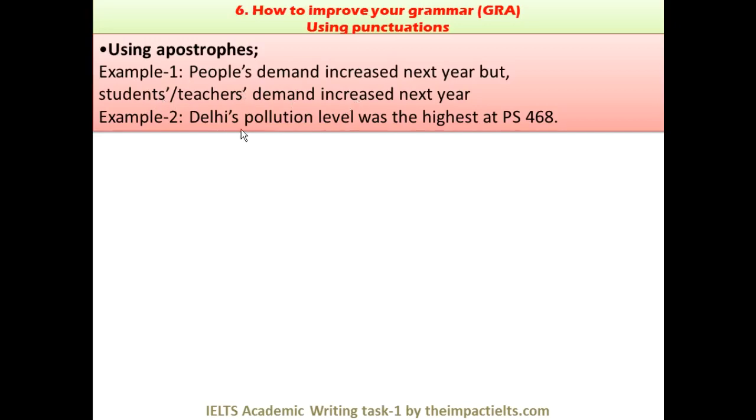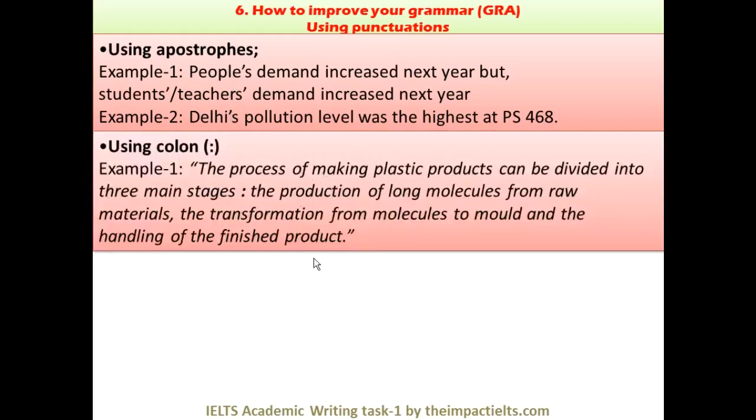So you can see the example, Delhi's population level was the highest. So Delhi's, we are using this rule, right? The second one is using a colon. This is a bit advanced use, but you can use it. It can give you a better band score. See the example: the process of making plastic products can be divided into three main stages. And there we can use a colon if there is a sort of full stop that you don't want to use, and you're describing something in a way.